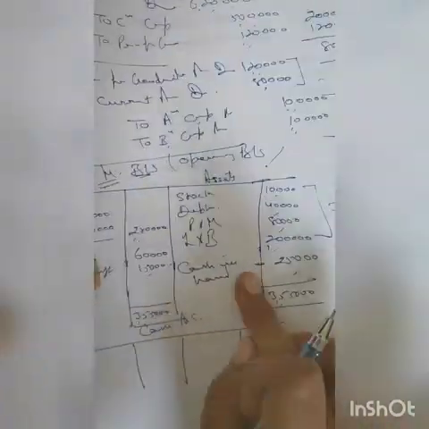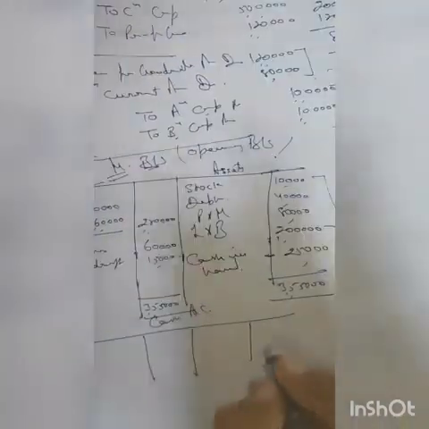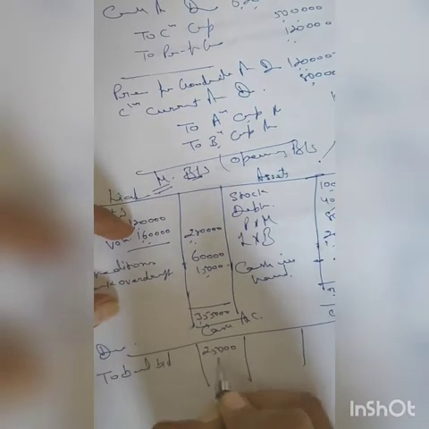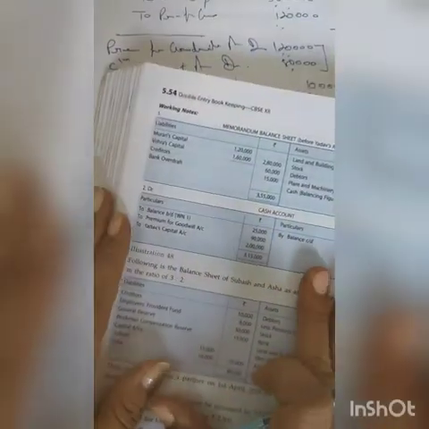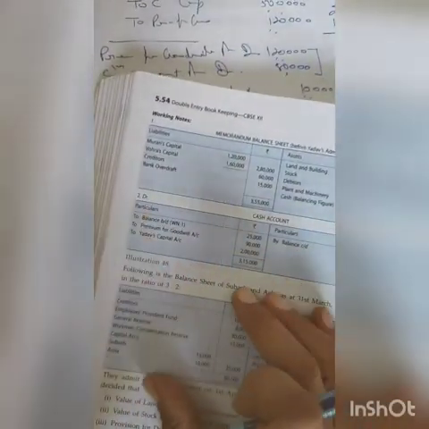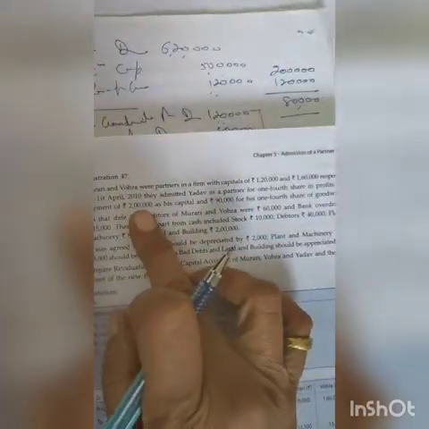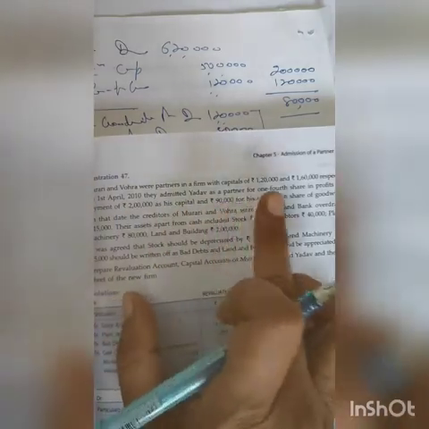So when we are getting something from the previous records, this becomes the opening balance. Cash is your asset, assets have debit balances, so I write it on the debit side of this cash account, to balance brought down. How much balance are you bringing? 25,000 I have written. Now a new partner you will find. The new partner is bringing something. What is he bringing? He is bringing his capital and premium that we have gone through in the first line here. The new partner is bringing 2 lakh as his capital and 90,000 for his goodwill.